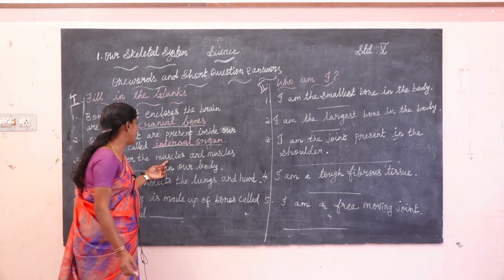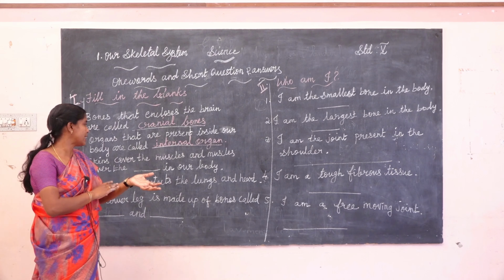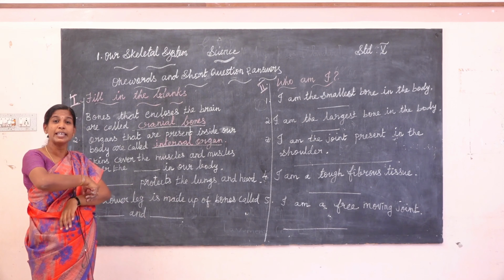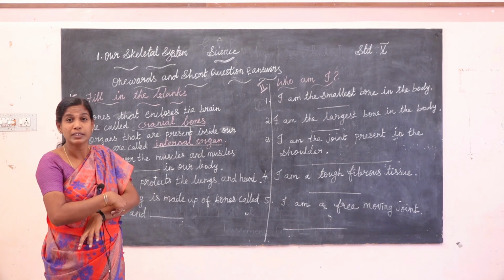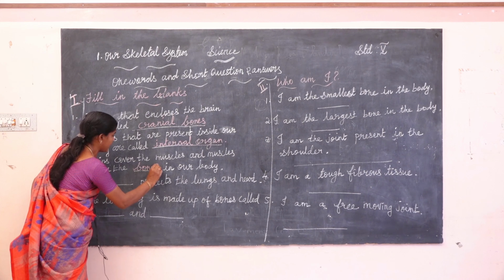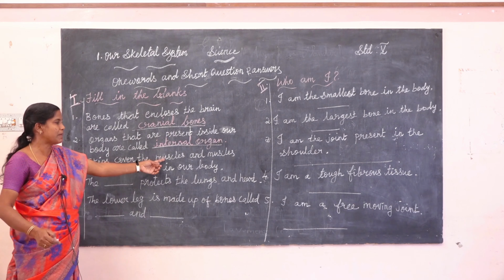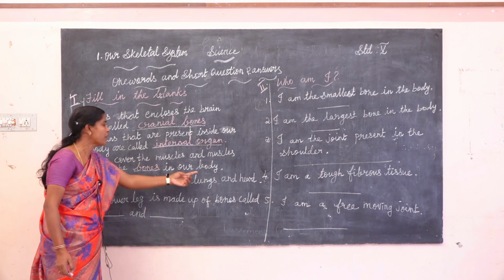Skin covers the muscles, and muscles cover the dash in your body. Skin covers the muscles. This layer is skin. Muscles are covered with, inside, what part? Bone. Skin covers the muscles and muscles cover the bones in our body.